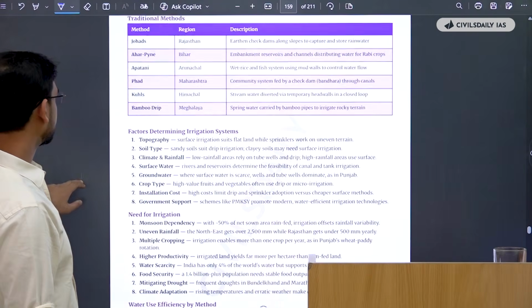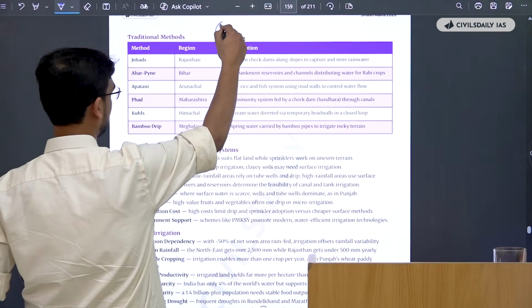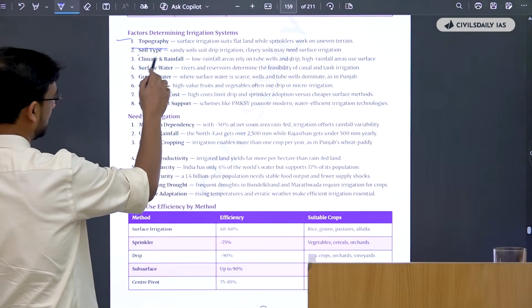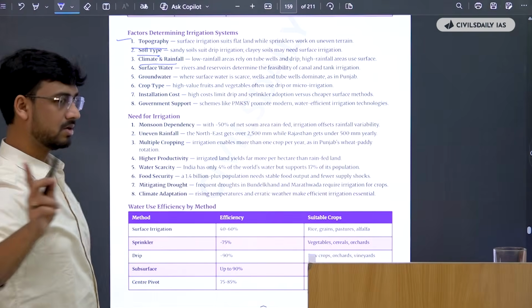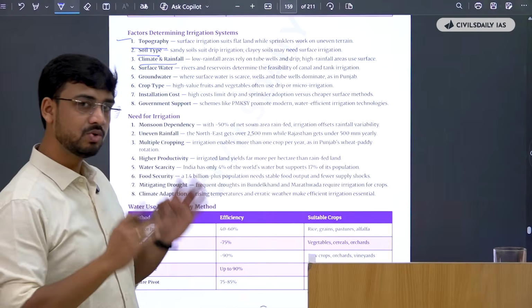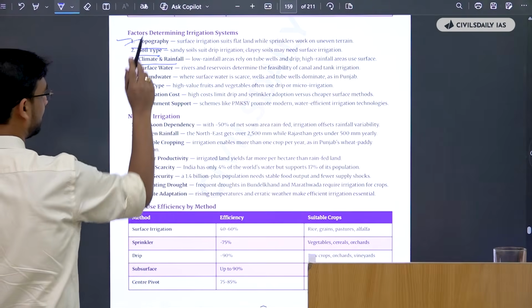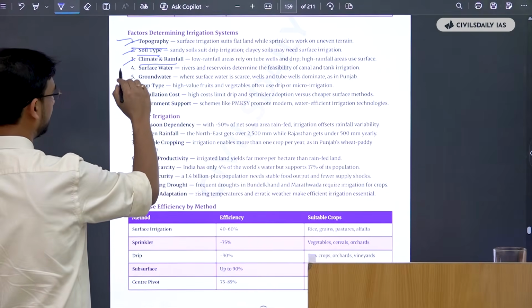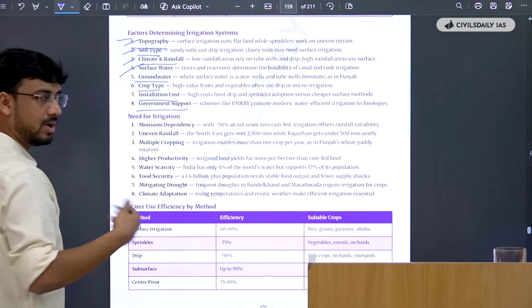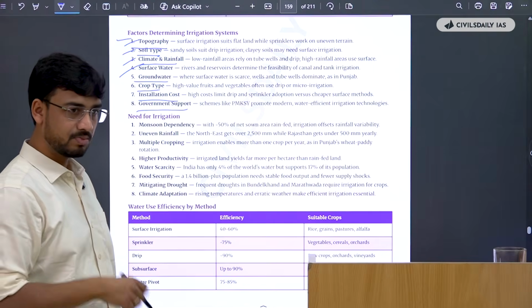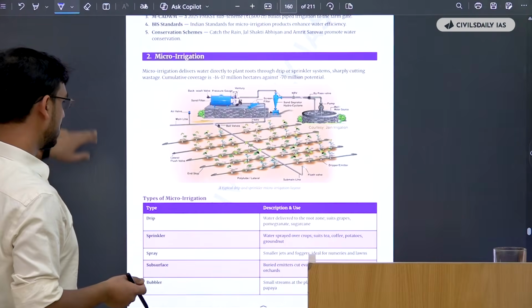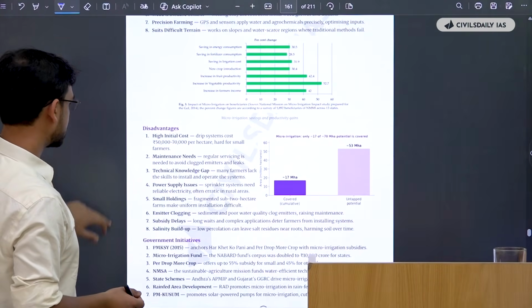Okay. Then these are the traditional methods. You can use smart art again, like this hub and spoke model. Factors determining: topography, soil type. Again, what affects agriculture will affect irrigation as well. So once you learn, as we were saying earlier, topography will affect, soil type will affect, climate and rainfall will affect, surface water, groundwater, crop type, installation cost, government support, everything will affect irrigation. So develop your thinking in such a way. Okay, that is what I am trying to teach you here. So in agriculture, this is all we will try.